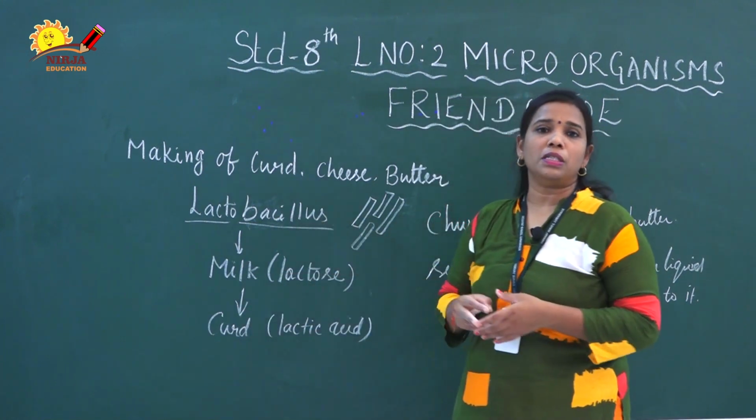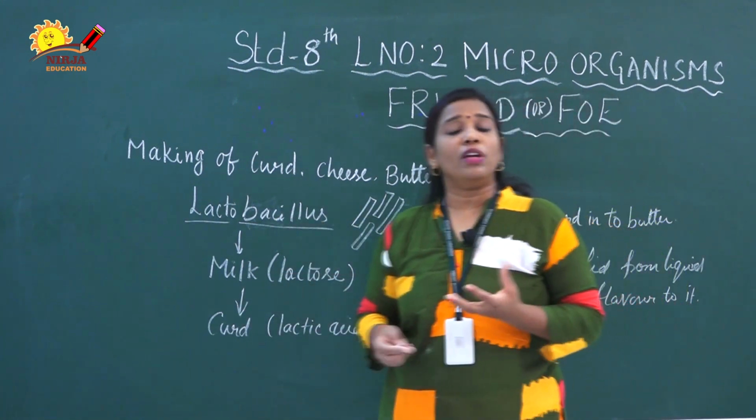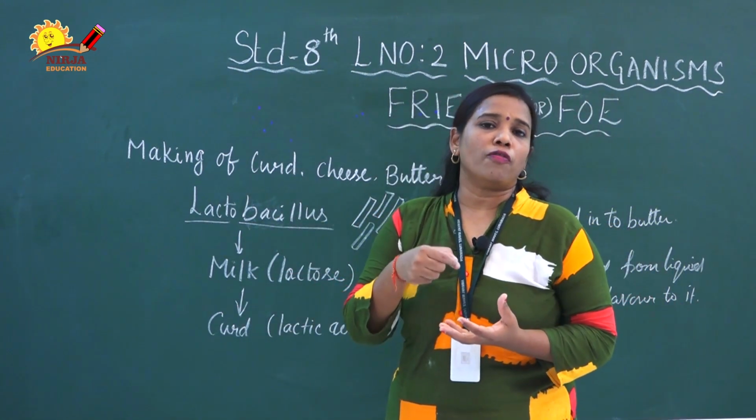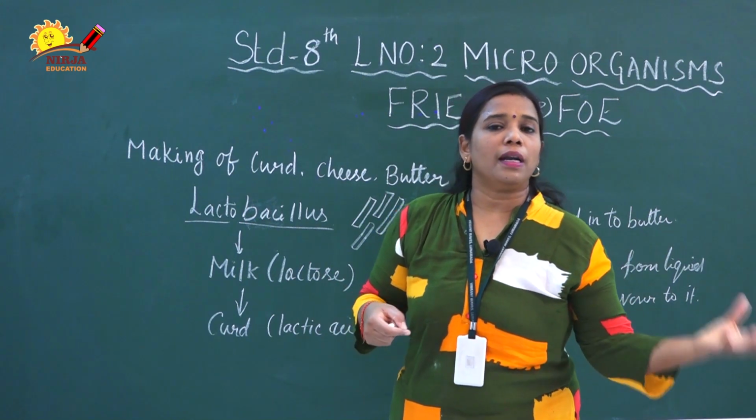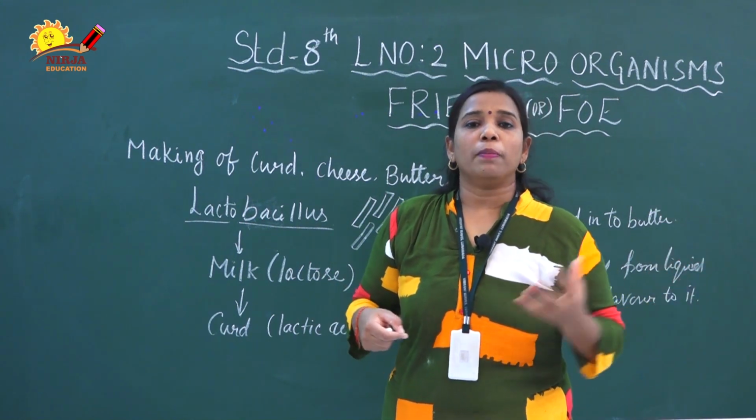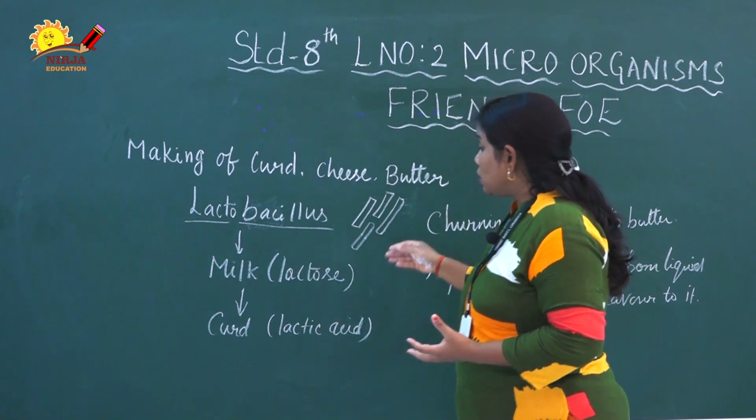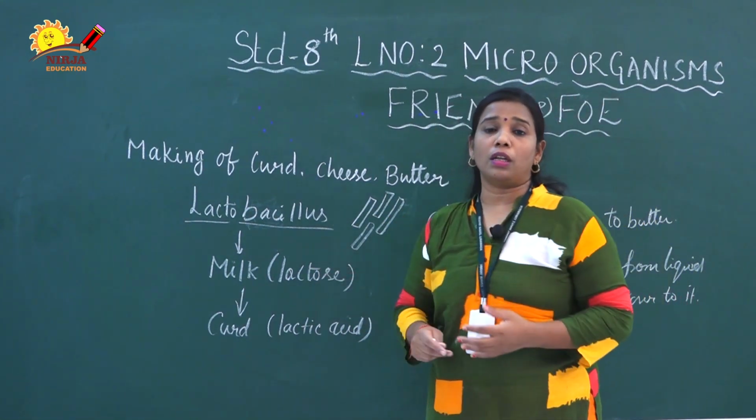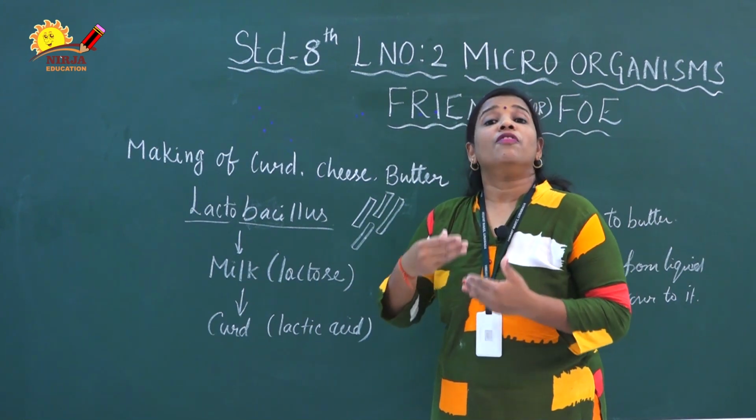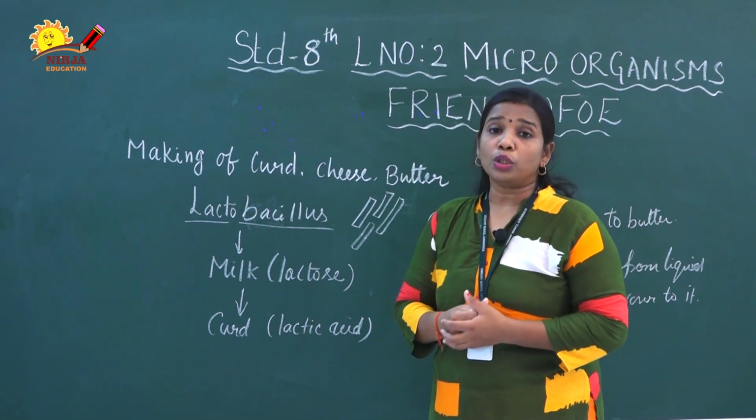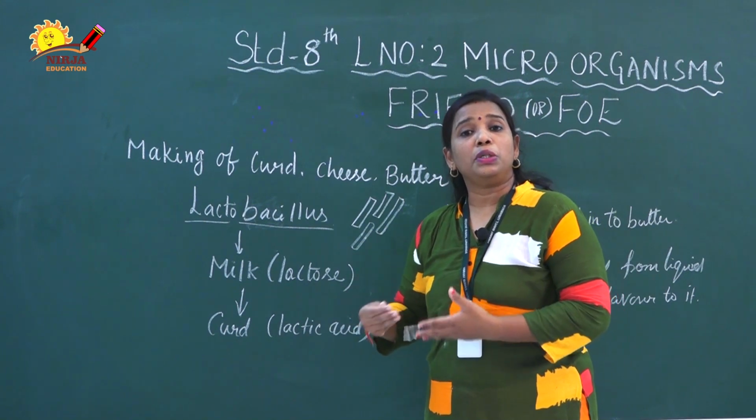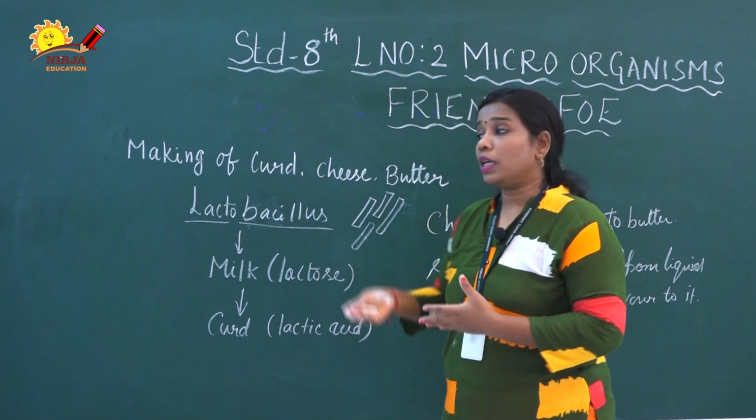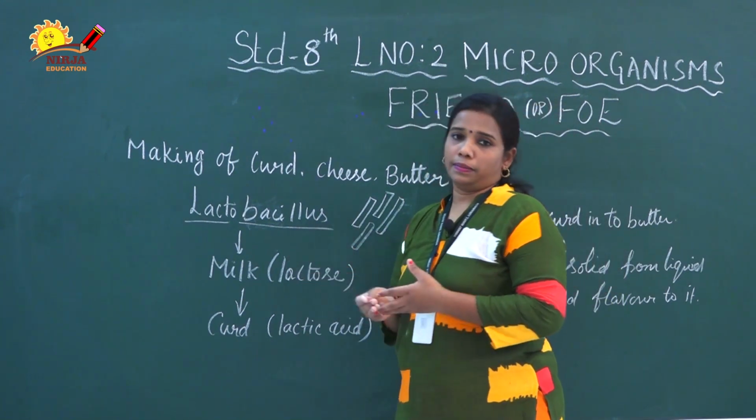When we keep warm milk and add one or two teaspoons of curd into it, and keep it at normal room temperature, this room temperature is suitable for the Lactobacillus bacteria. At that time they multiply vigorously, so that the lactose is converted into lactic acid. This way they prepare the curd.